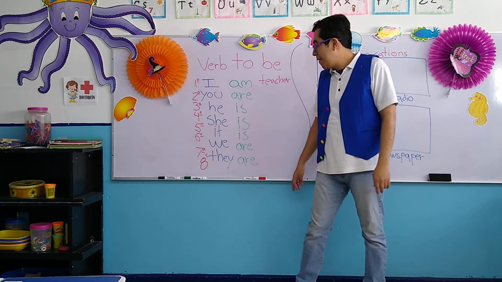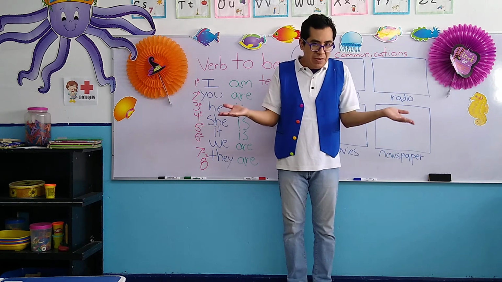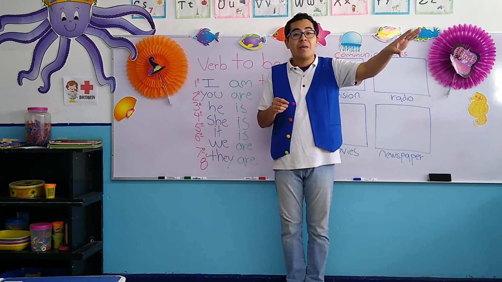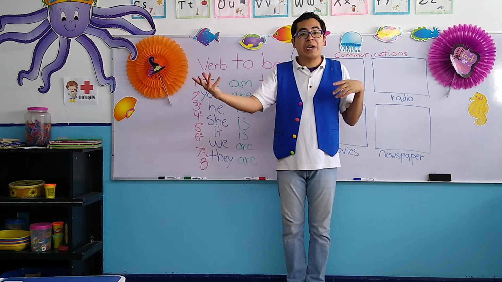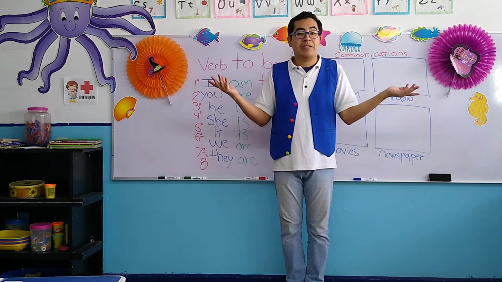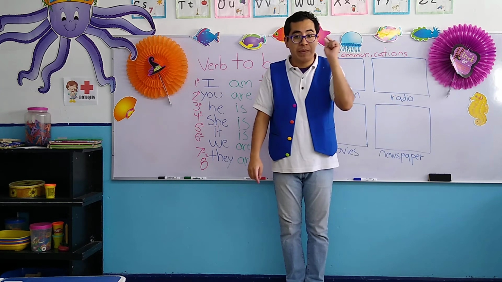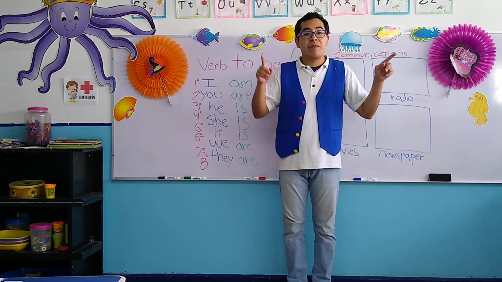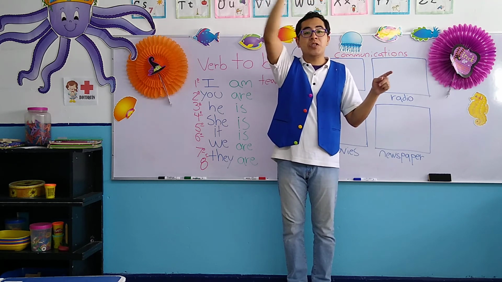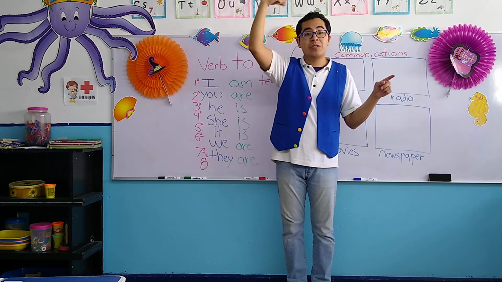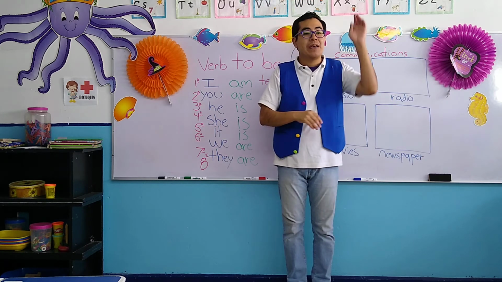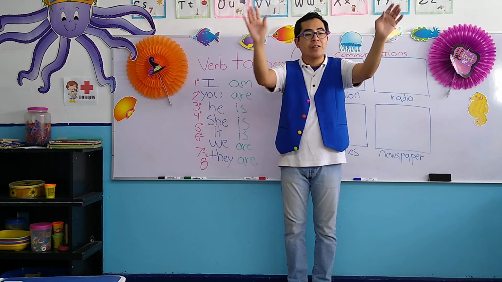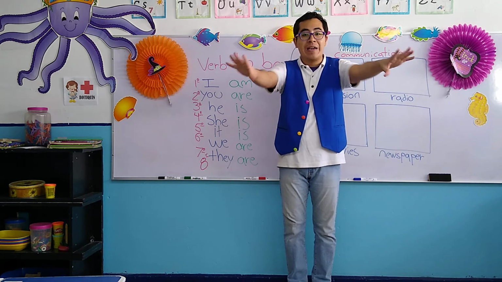Ella es una maestra. In the case of it, it's a little bit complicated because remember it, recuerden que it is for dog, para animales o para objetos. Y los objetos y animales no pueden ser maestros. Por eso nos vamos a saltar solamente por hoy ese pronombre. We are, remember, all of us, we are teachers. Nosotros somos maestros. Okay? And the last one, they, remember, they, not the teacher. Ellos, they are teachers. Ellos son maestros.